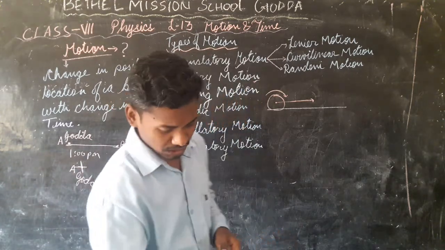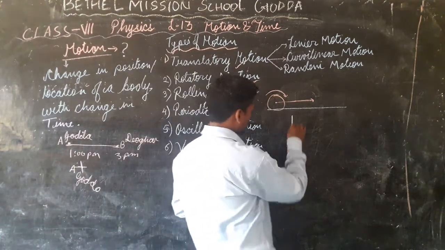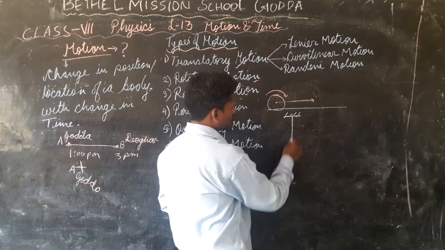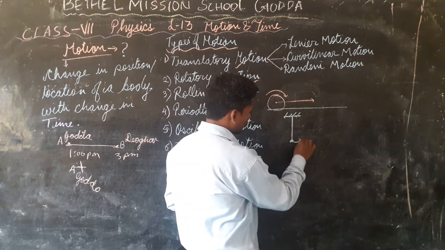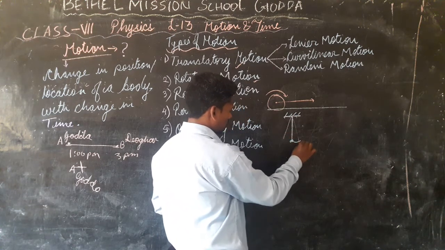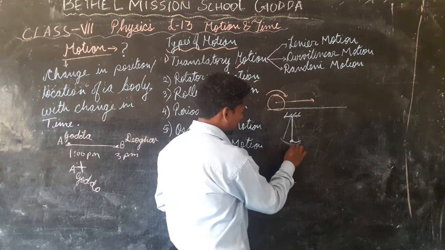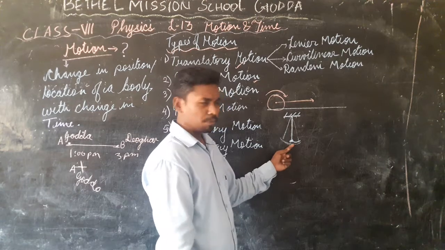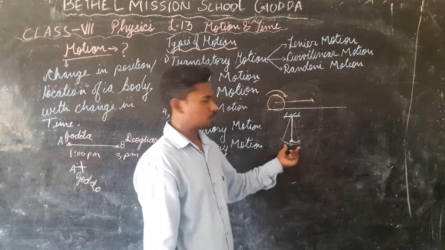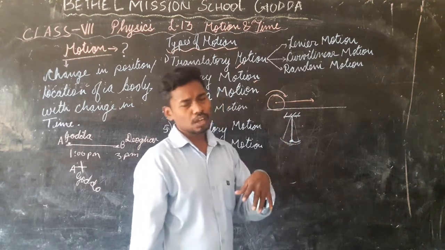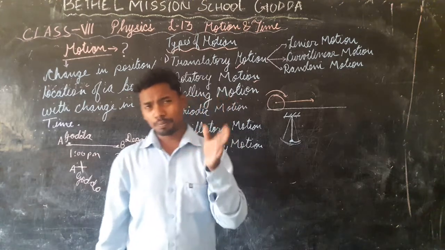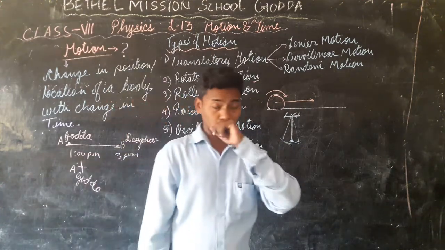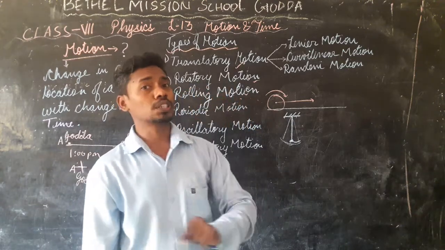Or we can say this pendulum. We have a pendulum. This is a pendulum. This pendulum, after moving from this position to this position, back to this position, it again comes back to the same position. So it comes back to the same position after regular interval of time. So this is called periodic motion. So the motion which repeats itself after regular interval of time, it is called what? It is called periodic motion.